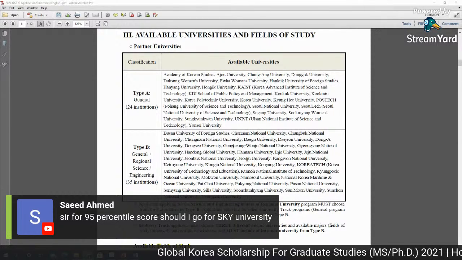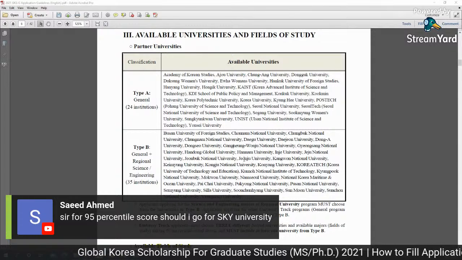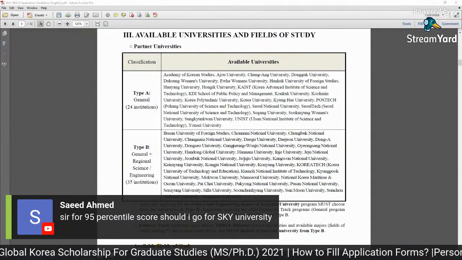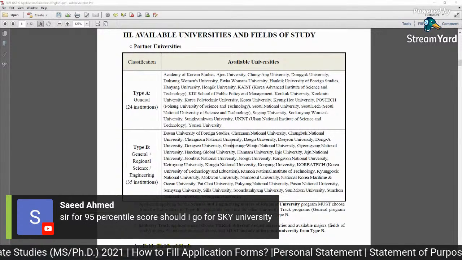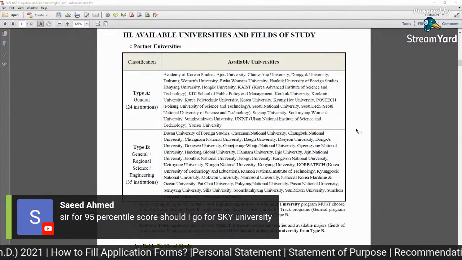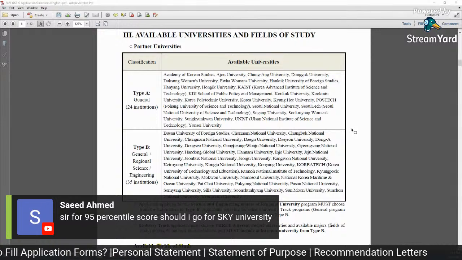Sir, for our 95 percentile score, should I go for Sky University? Sky? SKKU, you are asking about SKKU. Or Sky means the high ranked universities.